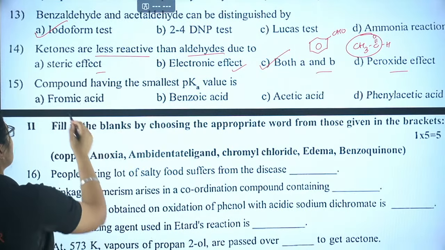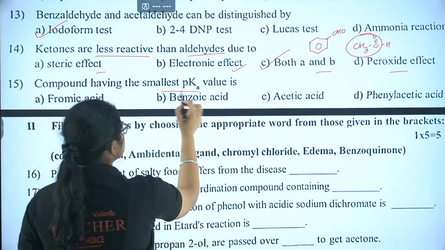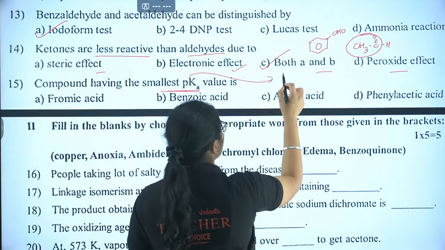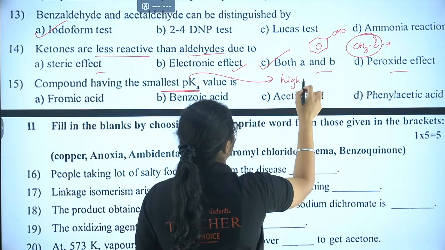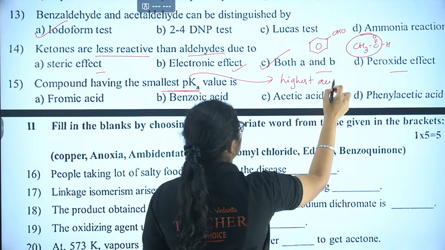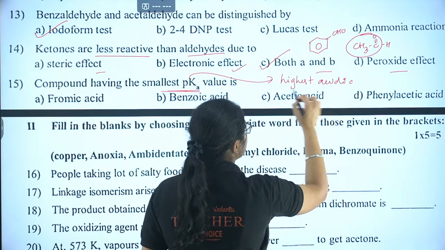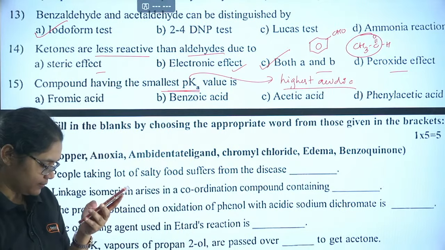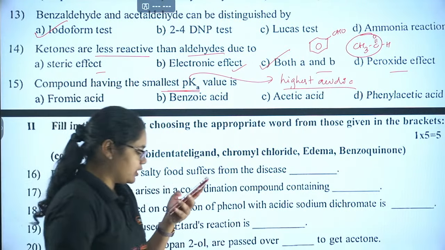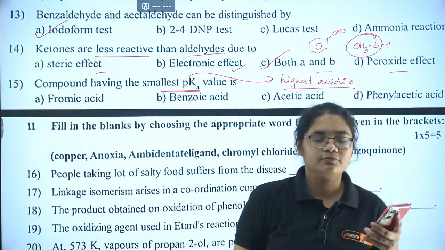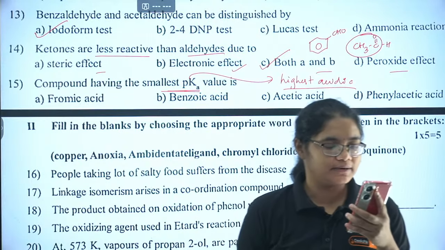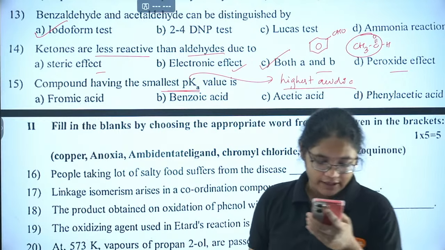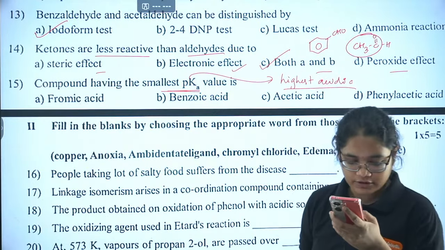Now the last MCQ question: which has the smallest pKa value? Smallest pKa value means the highest acidic nature. Which one will have the highest acidic nature? No, Arib, you won't get marks. You have to mark both A and B, that is option D. If you mark that, then only you will get the correct answer. Arib, is it clear? You have to answer both.